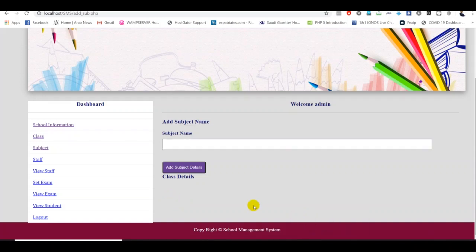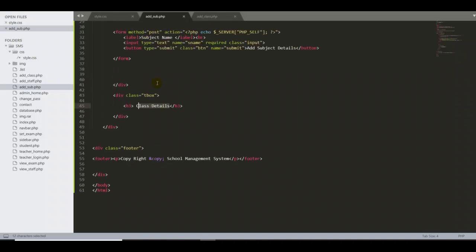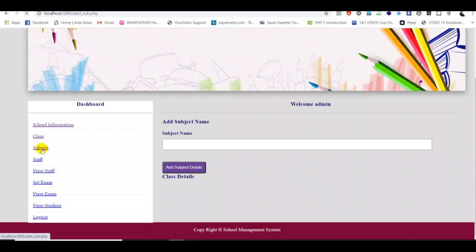Now we have to change the title of the table as well, and also we have to create the table for our subject pages. So what we have to do is remove this title and put in the new title. So I go back to my page here, delete this, and type subject detail, something like that. Control S, and I go back here, then I refresh.